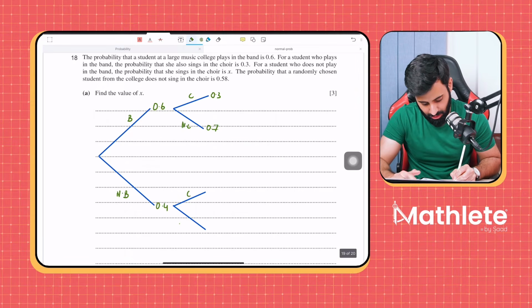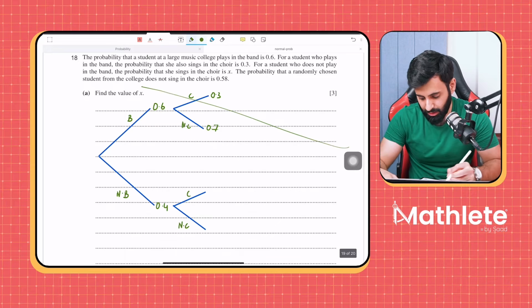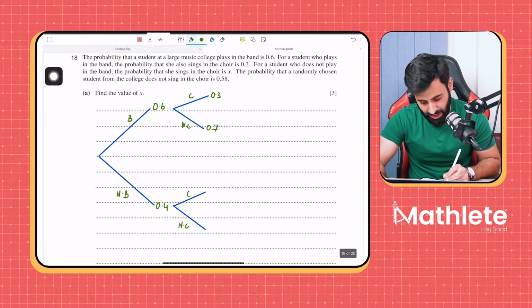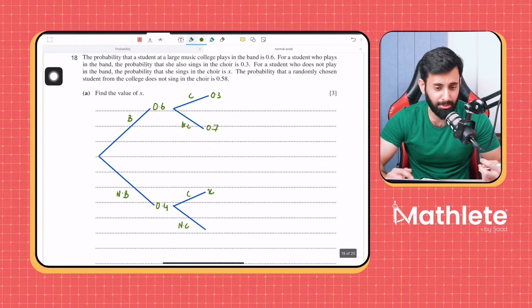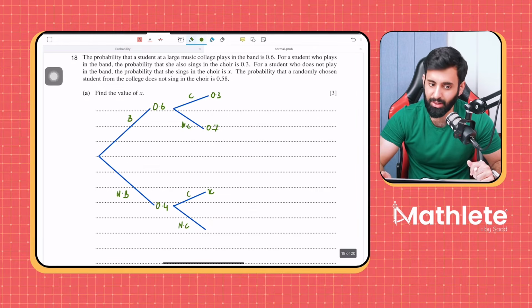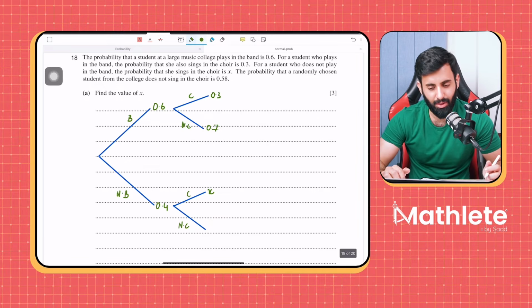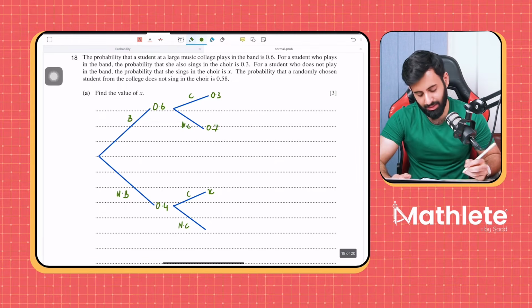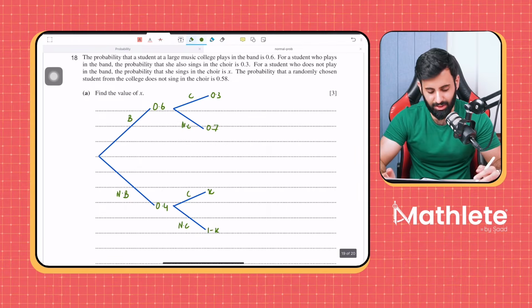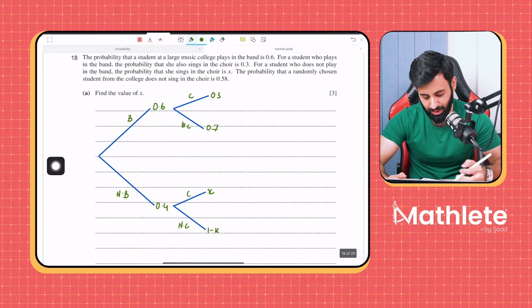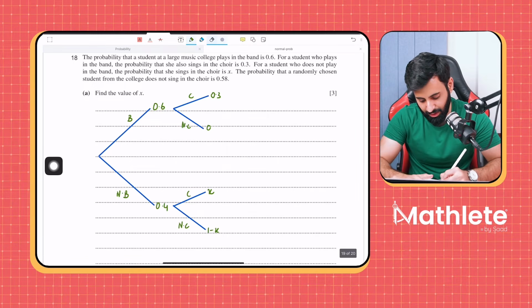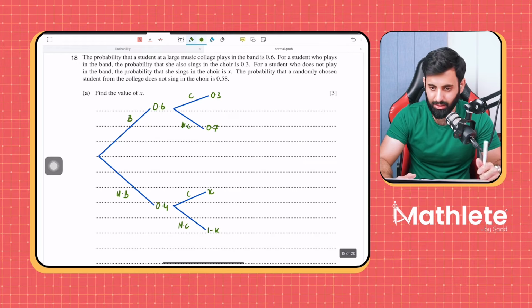Now, what happens if the student does not play in the band? In that case, the probability that she sings in the choir is x. Now, what will be the probability that she does not sing in the choir? Now we're in trouble. 1 minus x. That's correct. So just like what we did over here, we're doing the same thing here. Only difference is that we're subtracting x from 1 and we get the answer in terms of x.